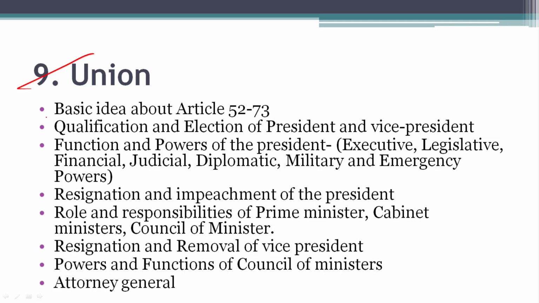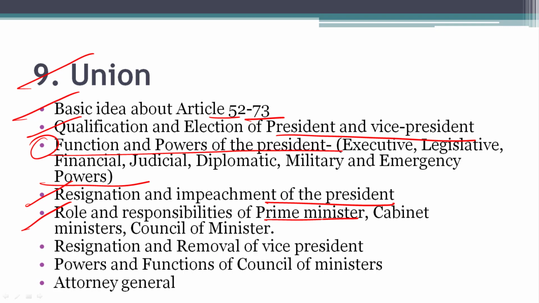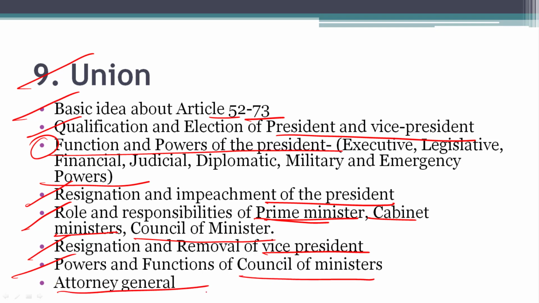Ninth one, union. You should have basic idea of articles 52 to 73 and qualification and election of president and vice president, functions and powers of president like executive power, legislative power, financial, judicial, diplomatic, military and emergency power. You should know all the powers of president. Resignation and impeachment of president, role and responsibility of prime minister, cabinet ministers and council of ministers. Resignation and removal of vice president, power and functions of council of ministers and attorney general.